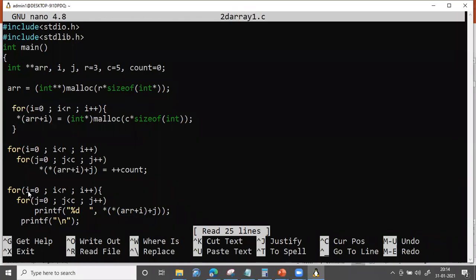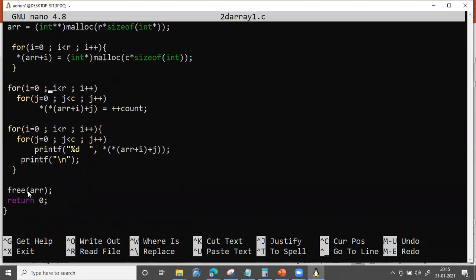Yes, this is the same code whatever I have presented there. This is a pointer to pointer. Here we are allocating memory for the row pointers, and here we are allocating memory for each of these row pointers. That is, each of the row pointers points to a one dimensional array, and the entire two dimensional array is filled with these values, and we are displaying the values using another for loop. And finally we are freeing the pointer.